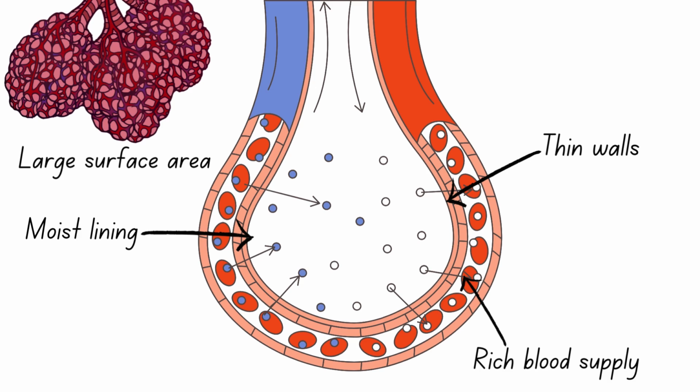So blood continually transports oxygen from the alveoli and carbon dioxide to the alveoli, maintaining a concentration gradient, resulting in rapid diffusion of the two gases. Breathing continuously brings oxygen-rich air into the lungs and expels carbon dioxide air from the lungs, also maintaining a concentration gradient and resulting in diffusion of the two gases.